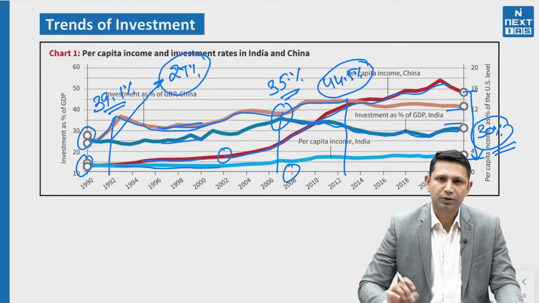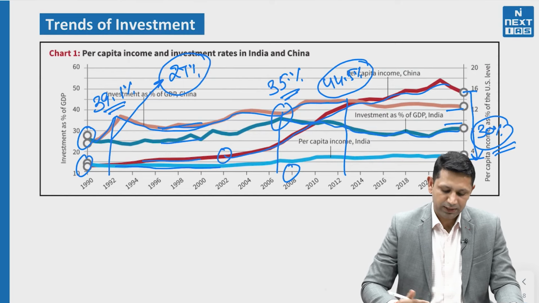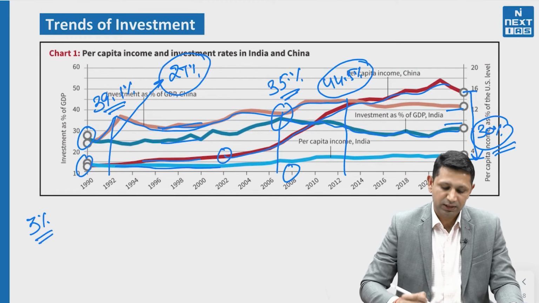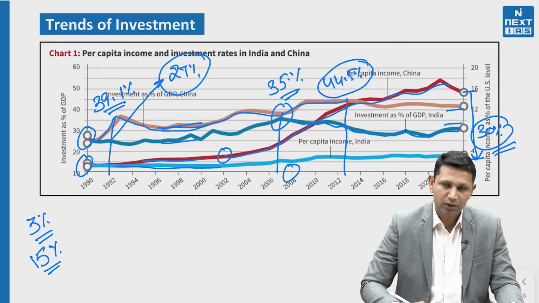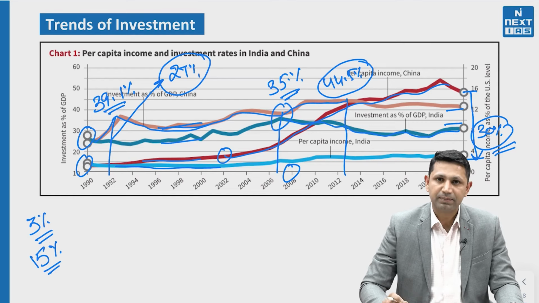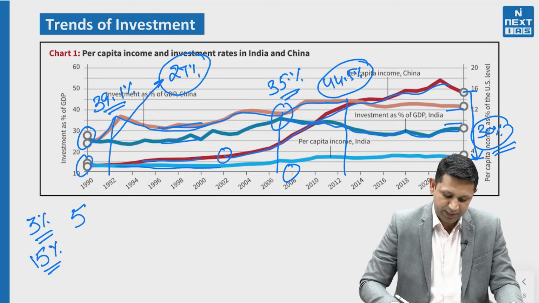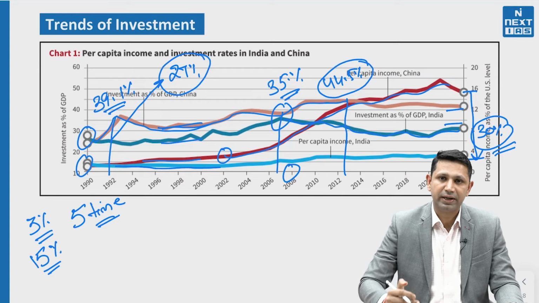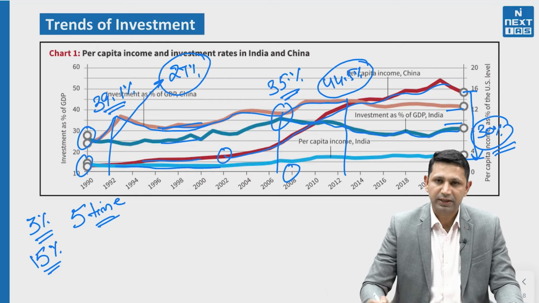If we compare in terms of the USA, India's per capita income is only 3% of what the US per capita income is, whereas China's per capita income is 15% of that of the USA. So that means China's per capita income is 5 times that of India. So this is a stark difference between India and China's economic situation. The per capita income of India is hardly 1/5 that of China. And the basic reason that comes to the forefront is the investment part. India's investment is basically stagnant at 30%.